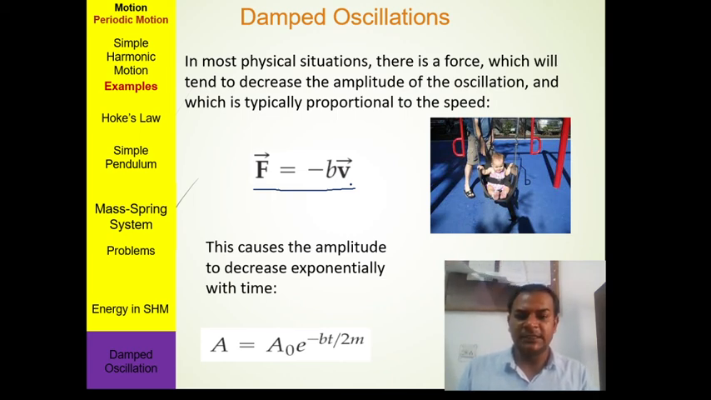These types of oscillation, where the amplitude continuously decreases, are called damped oscillation, a kind of simple harmonic motion. The amplitude decreases exponentially, given by A equals A naught e to the power minus bt upon 2m. This causes the amplitude to decrease exponentially with time.